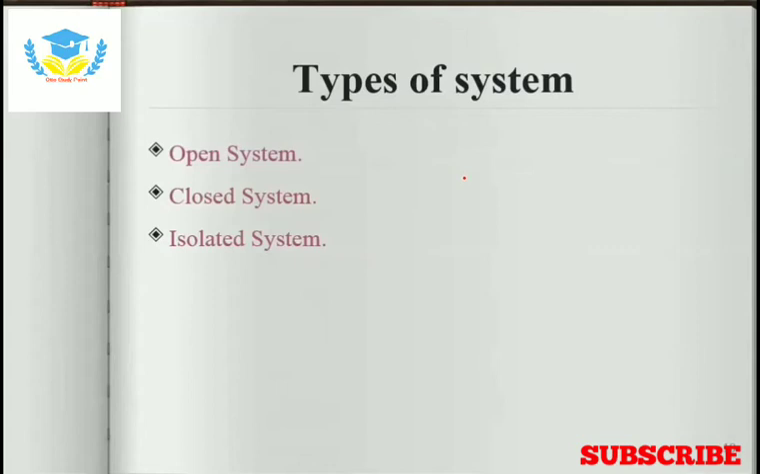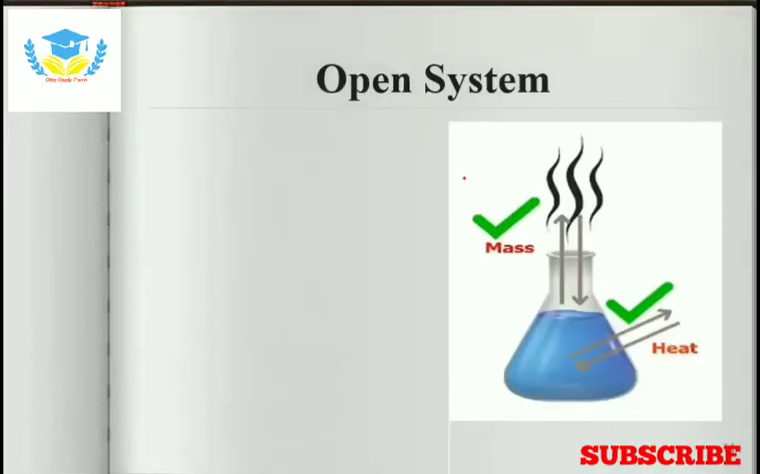We will discuss one by one what is open system, what is closed system, and what is isolated system. Open system, as you are seeing in the figure, there is one flask which is open at the top, and in that flask there is water. As it is open at the top, we can add water in that and we can remove water from that. Means in this system the mass is changing. If we add water, the mass of water is increasing. If we remove water from it, the mass of water is decreasing. Means in this the mass is changing.